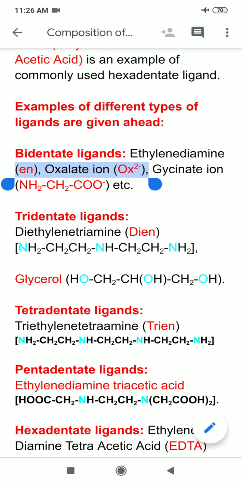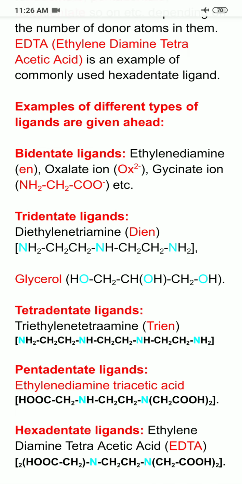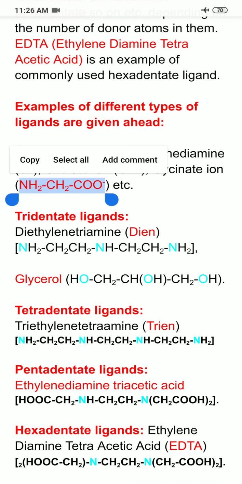What is glycinate ion? You know, glycine is the simplest amino acid. Now what is glycine? You are having methane. The formula of methane is CH4.